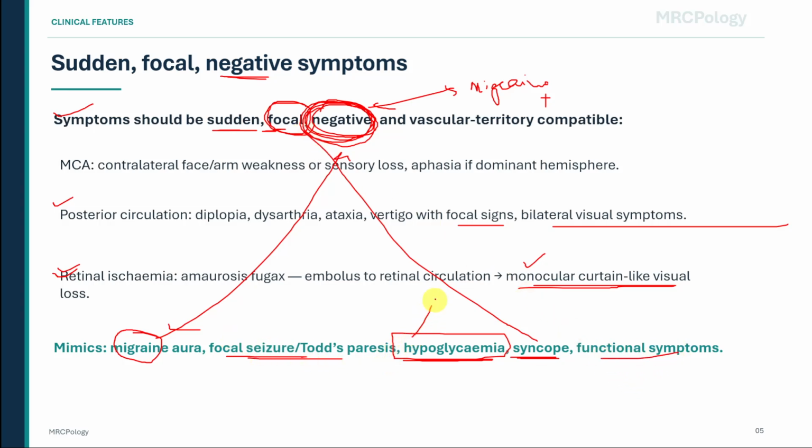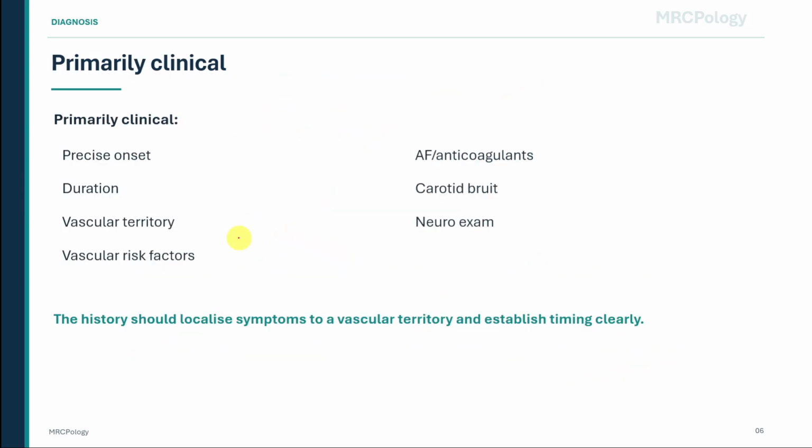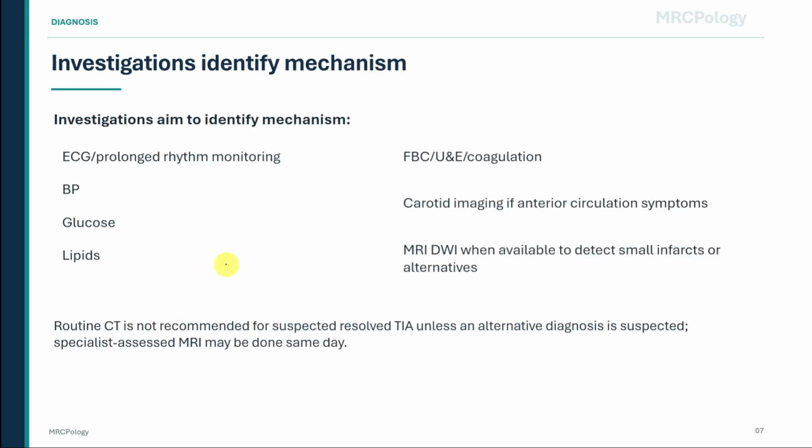Diagnosis is primarily clinical. You need a precise onset time, duration, vascular territory, vascular risk factors, history of atrial fibrillation or anticoagulant use, presence of carotid bruit, and a careful neurological examination. Investigations are not just to prove that a TIA happened. Their main purpose is to identify the mechanism and prevent the next stroke.